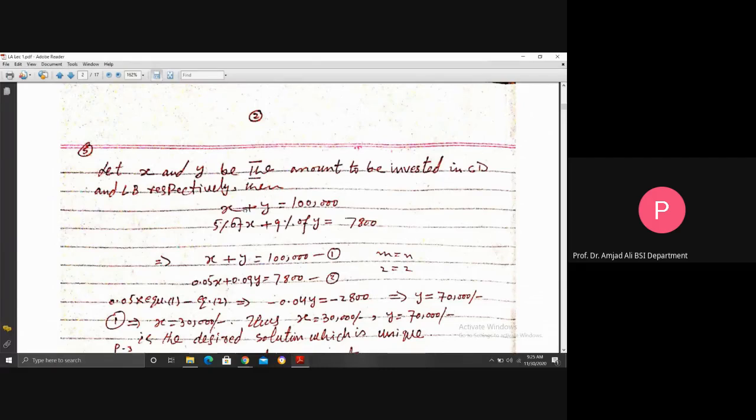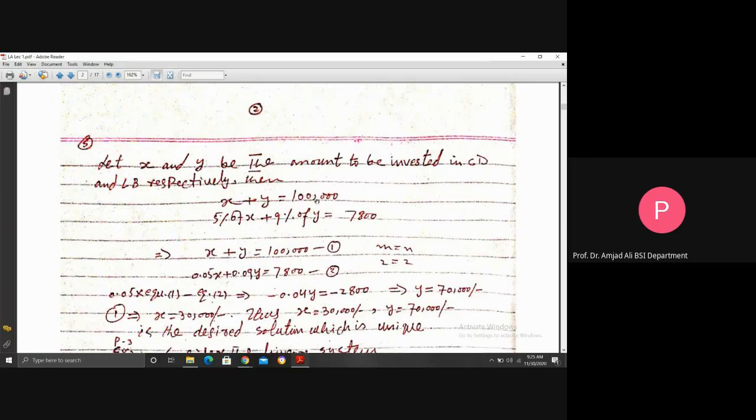Then X plus Y is equal to 1 lakh, because the total amount is this one. X is invested in CD and Y is invested in long-term bonds, but their sum will be the actual amount, 1 lakh. Now 5% of X plus 9% of Y is equal to 7,800. This is the information given to you.